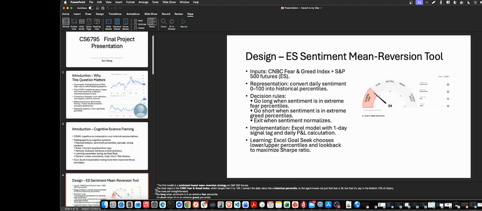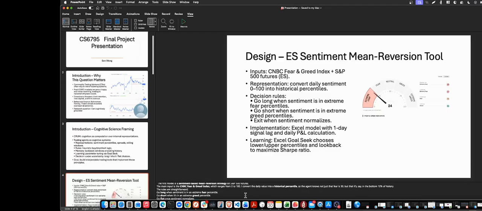The first model is a sentiment-based mean reversion strategy trading the S&P 500. The main input is the CNN Fear and Greed Index, which ranges from 0 to 100. Then I convert it to a historical percentile, so the agent knows that a fear reading of 30 is, say, in the bottom 10% of history. The rules are straightforward. Buy long when sentiment is at extreme fear, so buy at the bottom of the market, short when it's extreme greed, and go flat once sentiment normalizes.